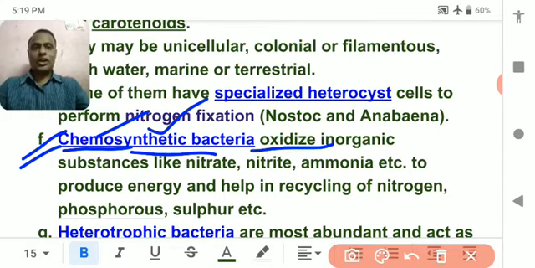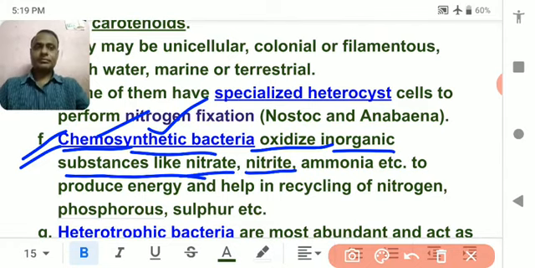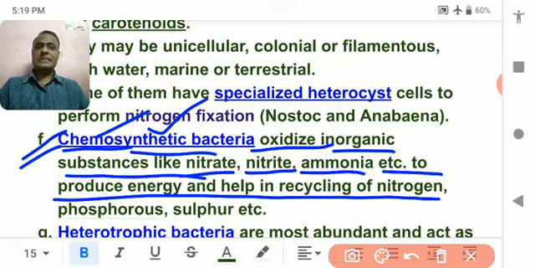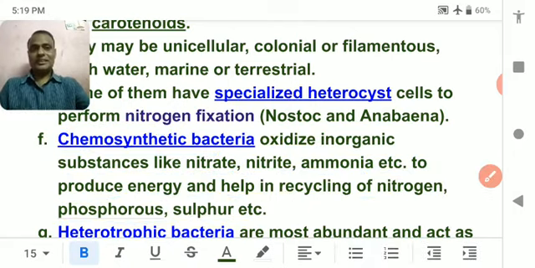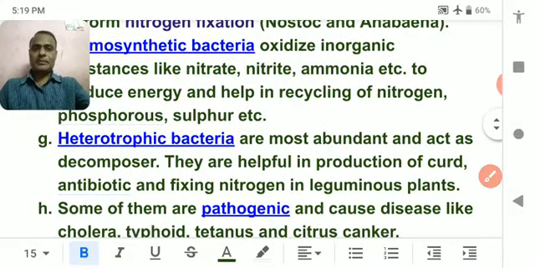They oxidize nitrate, nitrite, ammonia, etc. to produce energy and help in recycling of nitrogen. Understood? Nitrogen, phosphorus and sulfur. This chapter has been studied by you in class 9. There were so many bacteria which help in this type.